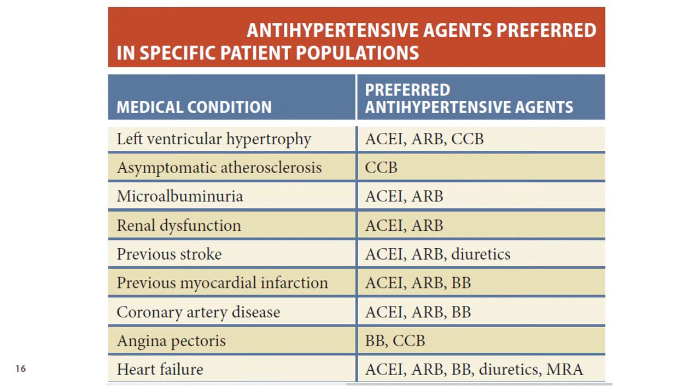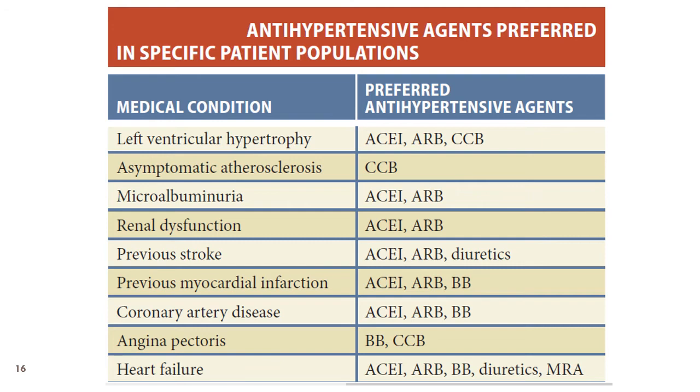In patients with previous myocardial infarction, we have beta blockers along with ACE inhibitors and ARBs. These drugs prevent the excessive sympathetic stimulation, which leads to cardiac remodeling and can later lead to heart failure. Also, patients with coronary artery disease benefit from the same group of drugs. For angina pectoris, we have beta blockers, which are generally used in patients with stable angina. In patients with variant angina, we have calcium channel blockers.